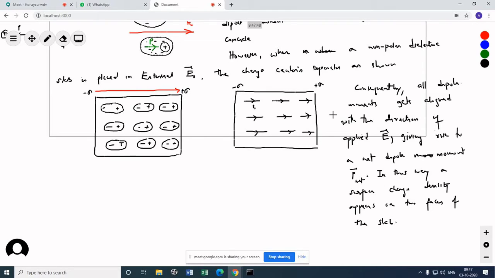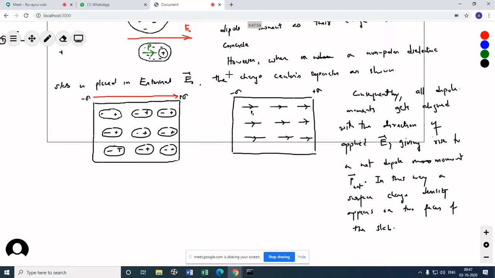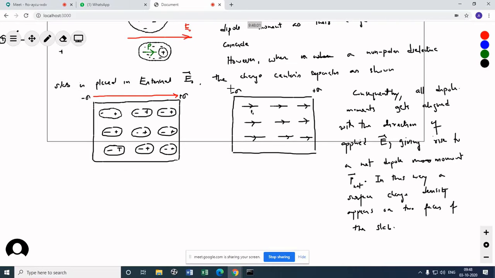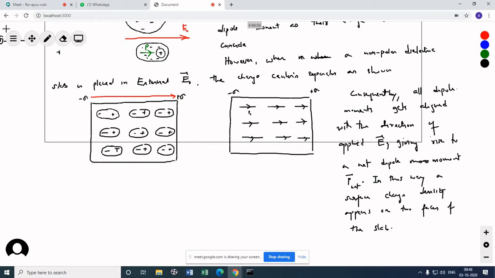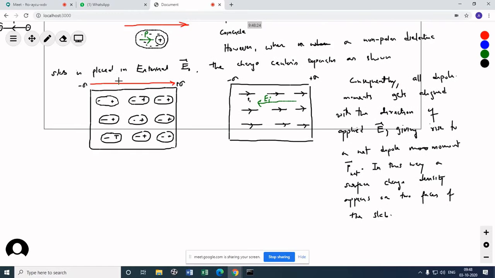Now we'll talk more about this. You can see that this side is plus, this side is minus. Don't you think there will also be an electric field? Because whenever there is a plus and minus, an electric field has to come in between. This electric field we'll term the induced electric field. We'll see to that after a while, and consequently the net electric field also.